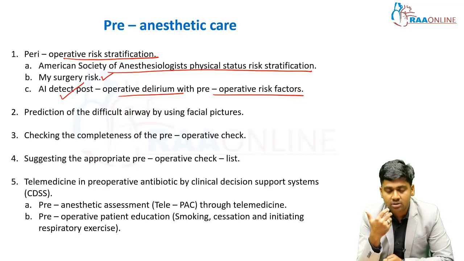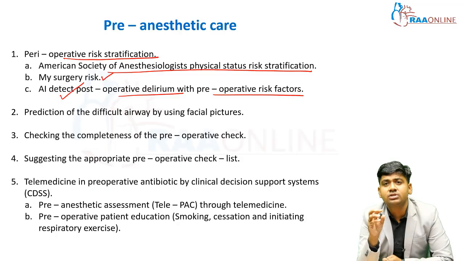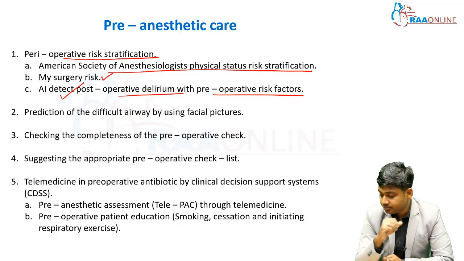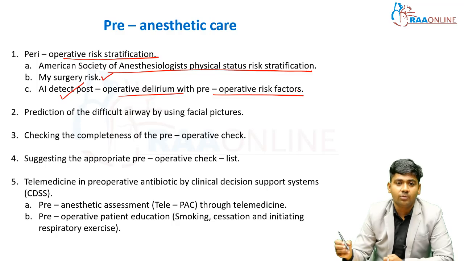Mouth opening, sternomental distance, thyromental distance or hyomental distance, they cannot calculate that much. But by identifying different facial images or facial pictures, they can identify which one is a case of difficult airway and which one is not. So in this way, AI can also help us to identify difficult airway.